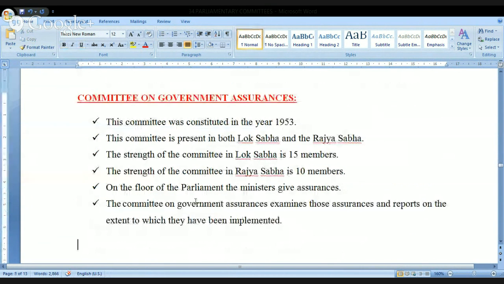Next one, there is a Committee on Government Assurances. Look at this, long back this committee was constituted, and this committee was present in both Lok Sabha and Rajya Sabha. The strength of the committee in the Lok Sabha is 15. In Rajya Sabha, it is 10. On the floor of the parliament, the ministers give assurances. The Committee on Government Assurances examines those assurances and reports on the extent to which they have been implemented.